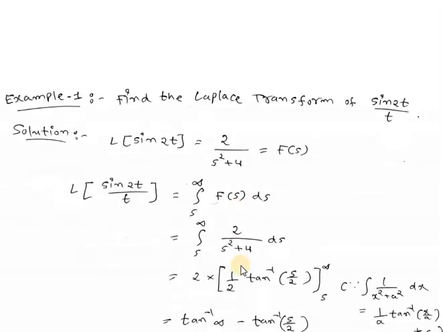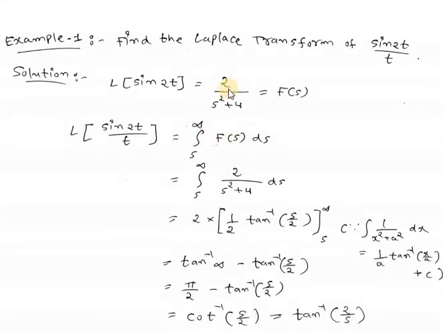First example, find the Laplace transform of sin 2t divided by t. So here first of all we will find out the Laplace transform of sin 2t. So Laplace of sin 2t will be 2 divided by s square plus 4, because Laplace of sin at will be a divided by s square plus a square, and here a is 2. So this is our F(s). Therefore Laplace of sin 2t divided by t will be integration from s to infinity F(s) ds. And what is F(s)? It is 2 divided by s square plus 4 ds, integration from s to infinity.